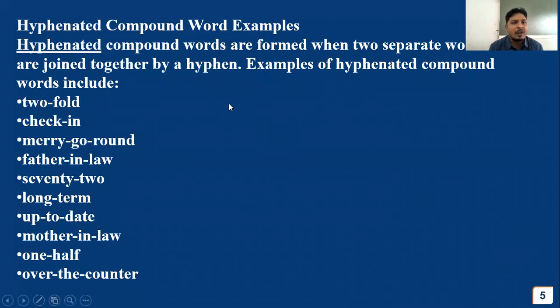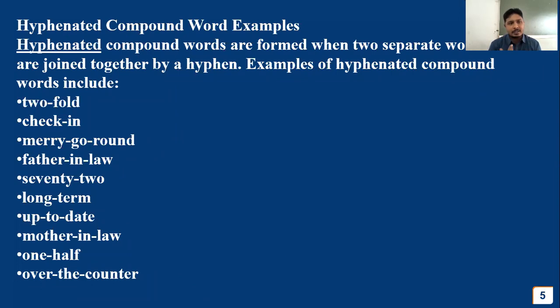Now, hyphenated compound words are formed when two separate words are joined together by a hyphen. Now you see the words. These are words which are not there in the text, but they are being written here for your understanding or to give you extra examples, like twofold, check-in, merry-go-round, father-in-law, 72, long-term, up-to-date, mother-in-law, one half, over the